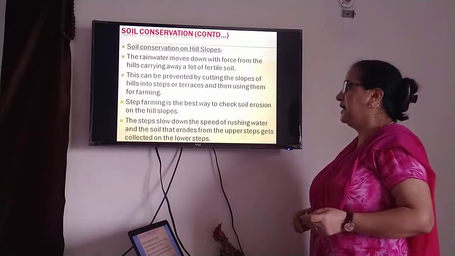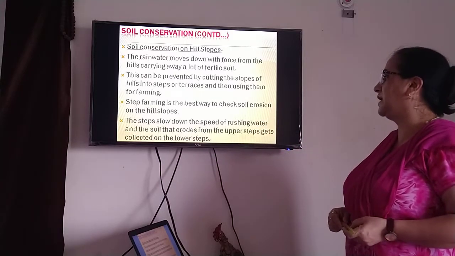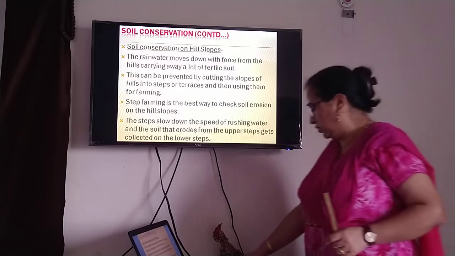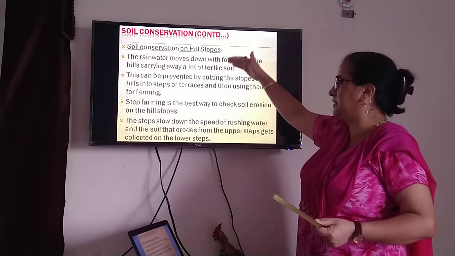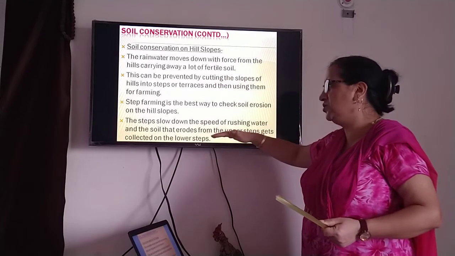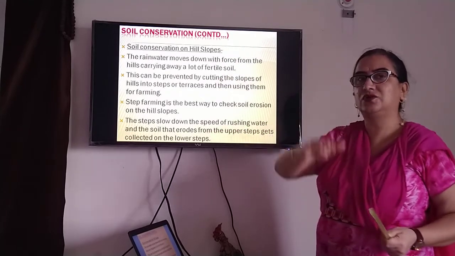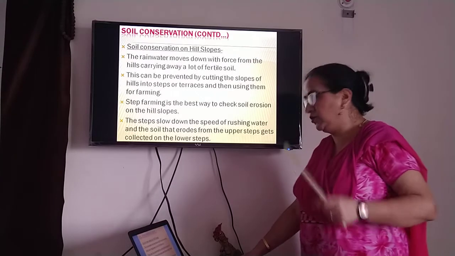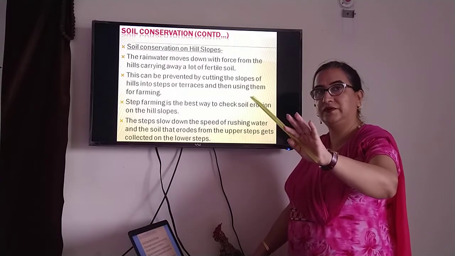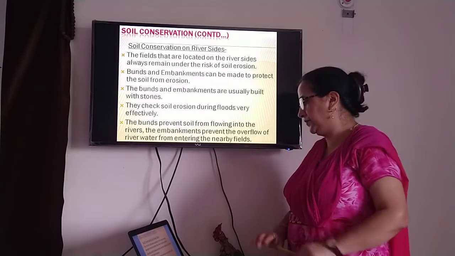Speed is slowed down, and the topsoil which erodes from the upper steps gets collected on the lower steps. That way the fertility is not lost, and the topsoil doesn't get washed away.